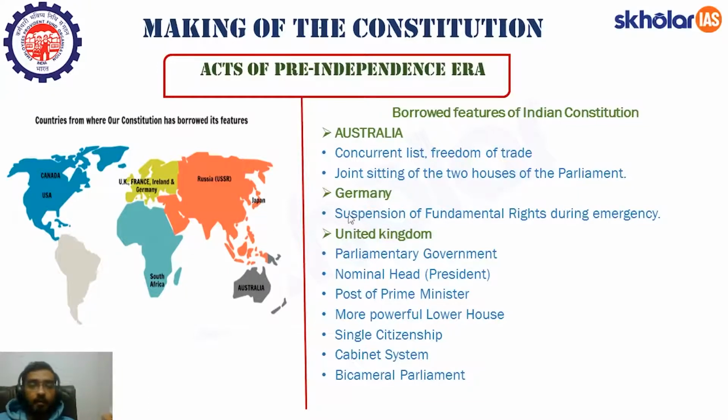Now, from Germany, we have borrowed the feature of suspension of fundamental rights during the emergency. Article 352 empowers the government to proclaim a national emergency. Why is a national emergency proclaimed? There are many reasons, like external aggression or an armed rebellion within the country. Under these circumstances, the constitution provides for a national emergency, and when it is proclaimed, a few fundamental rights get suspended.